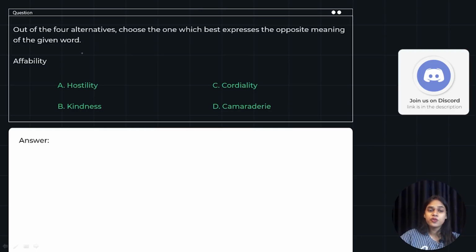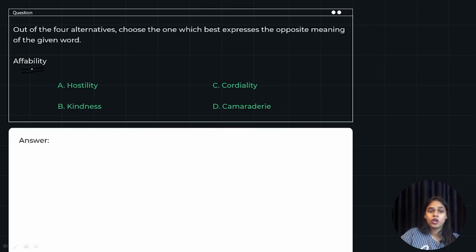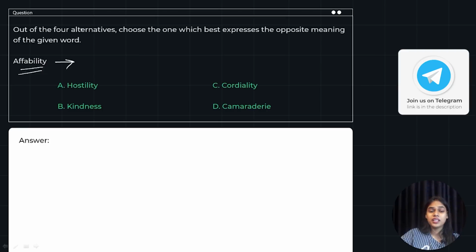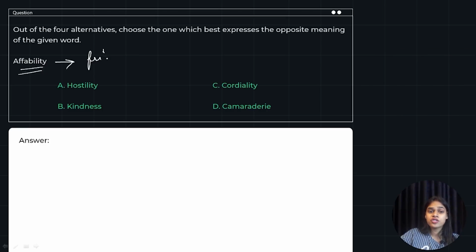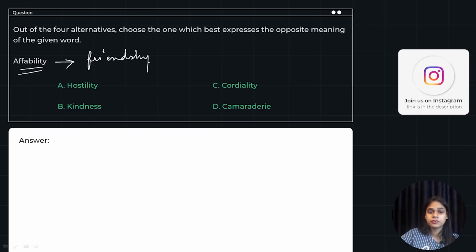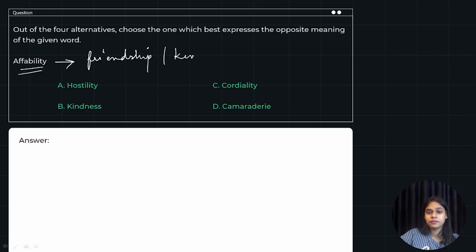Okay, let's move forward now. Affability. What does affability mean? Affability means friendship or kindness. For these two meanings, we have four words. Let's quickly get through all of the meanings of these words. First is hostility. This means enemy or disregard.